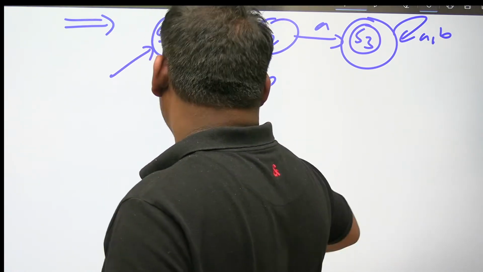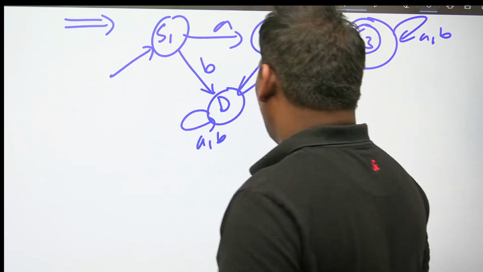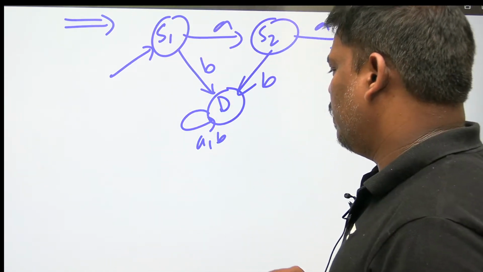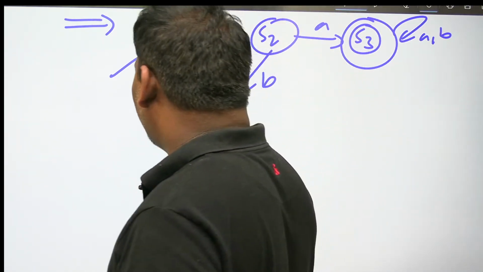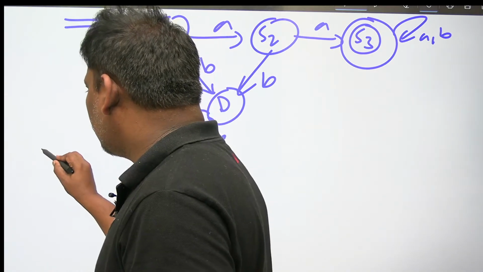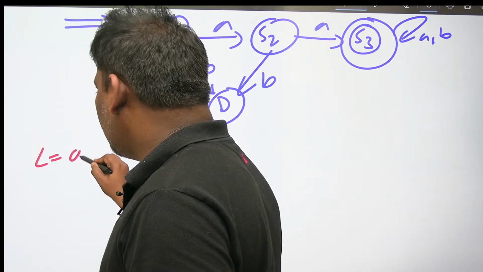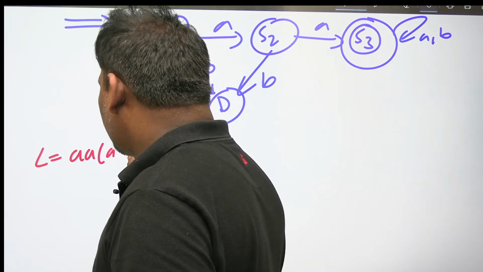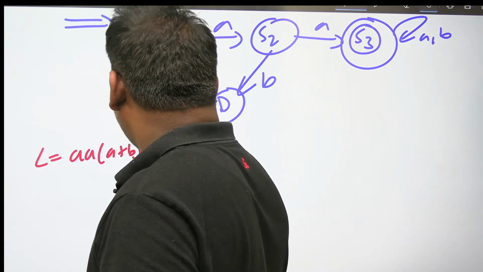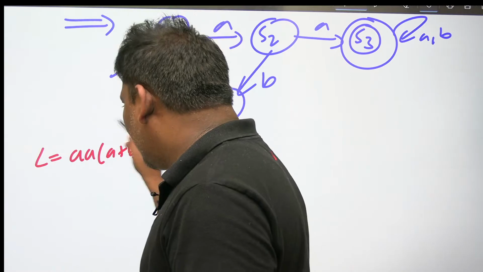So what is the equivalence class? I am explaining. Our language is this. See this one. Our language is AA, A plus B whole star. This is our language. I constructed the DFA.